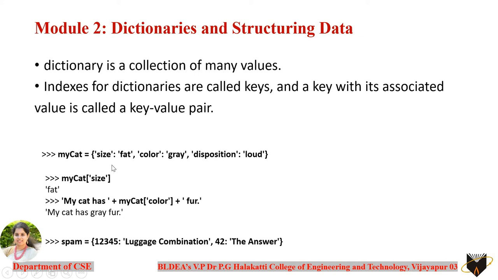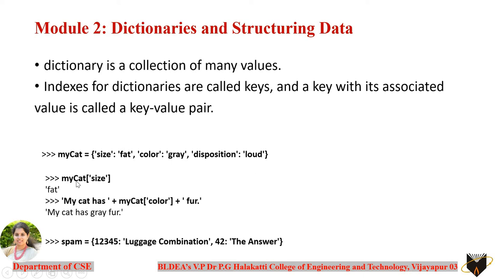So here how we are going to access the elements: as you did in lists and tuples, in lists and tuples you access the elements with a specific index value, but in a dictionary you are going to access the elements with the key value over here. We'll see in the further slides how you can do that, right? As I told you, the keys are not necessarily strings, and the values are not necessarily only integers. Any kind of data you can take as a key, and any kind of data you can take as a value here.